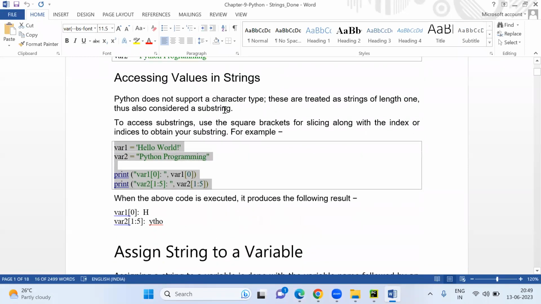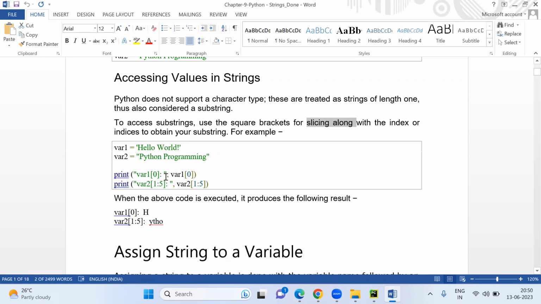So it's saying that Python does not support a character type. If you want to find a single character, then you have to specify the character position and it will give you that value. To access a substring, you use square brackets for slicing. So what is the slicing operator?